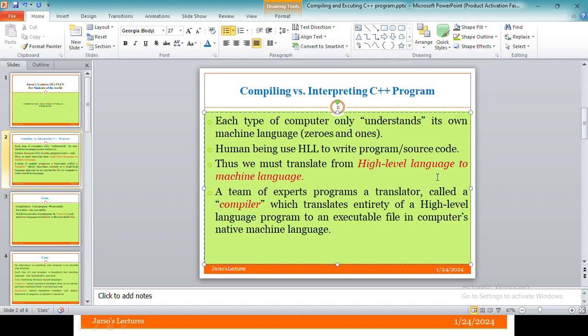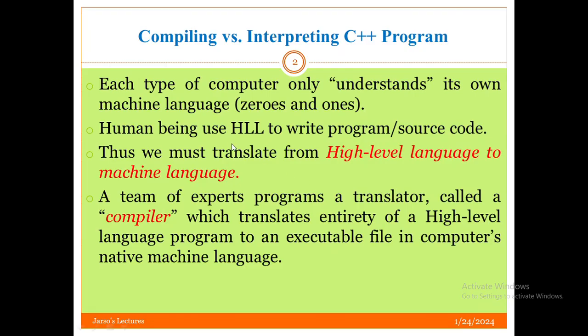This is the point now. Computers understand only machine language, but human beings use high level language. HLL stands for high level language, used to write programs or source code. For example, using C++, we use high level language to write programs, but the computer understands only machine language. The computer can't understand high level language, and the human being can't understand machine language. Now we need what? A translator in between high level language and machine language.